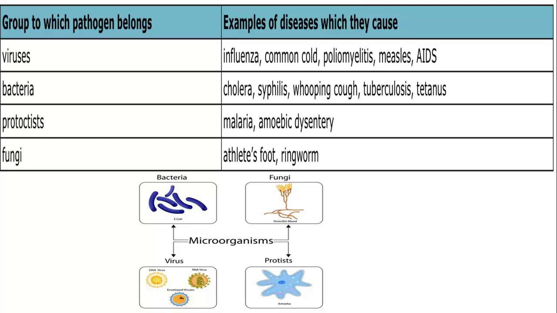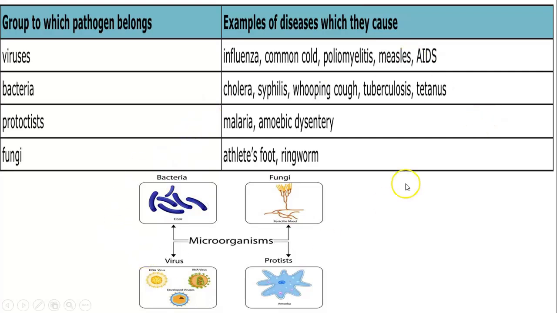Bacteria cause cholera, syphilis, whooping cough, tuberculosis, or tetanus. These are not the only diseases caused by bacteria and viruses, but they are just some examples. Protists cause malaria and amoebic dysentery. Fungi cause, for example, athlete's foot and ringworm.